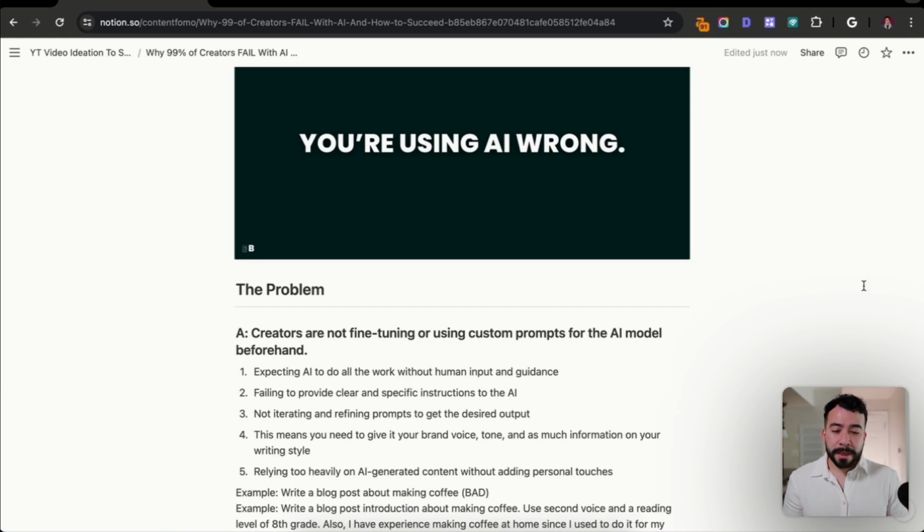Another key thing is failing to provide clear and specific instructions to AI. So we're going to go over this together, but you want to always give AI a task, context, and an action. All of these things here will allow it to use your instructions correctly, because you're giving it a role and also you're giving it a task. And then with the context, you're telling it background information so it knows what to do.